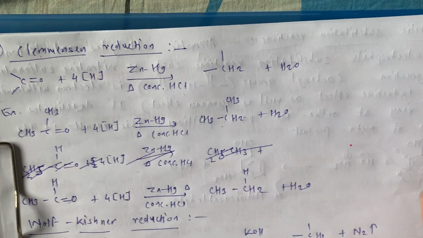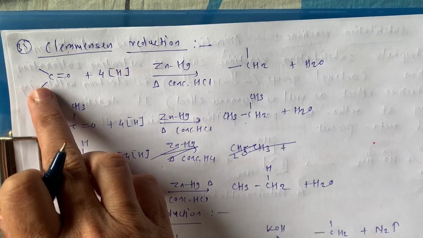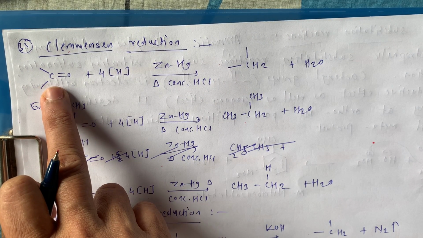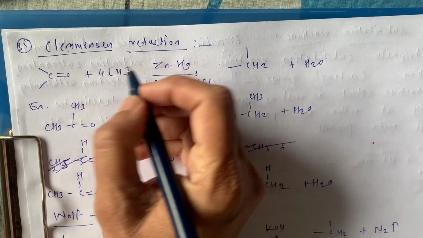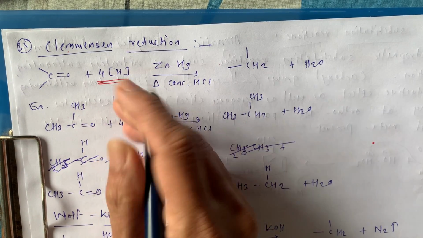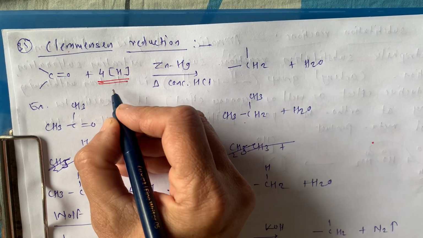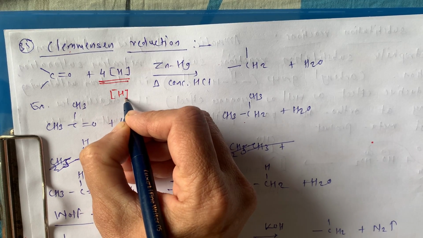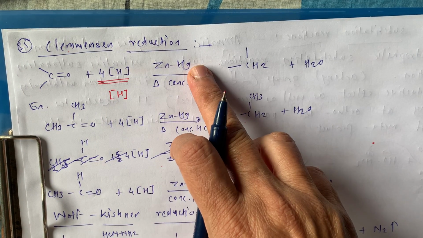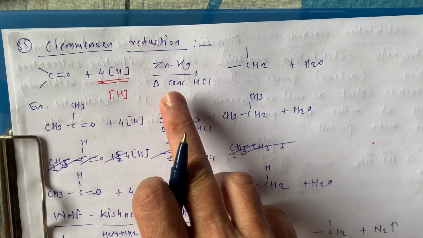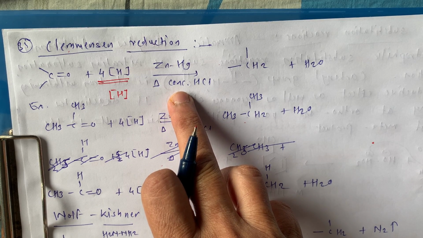So the first reaction is our Clemmensen reduction reaction, the general reaction. This is our carbonyl group. For reduction, we have to use 4 nascent hydrogens. Always for reduction we use nascent hydrogen. The reagent is zinc amalgam, we provide heat, and concentrated HCl must be there.